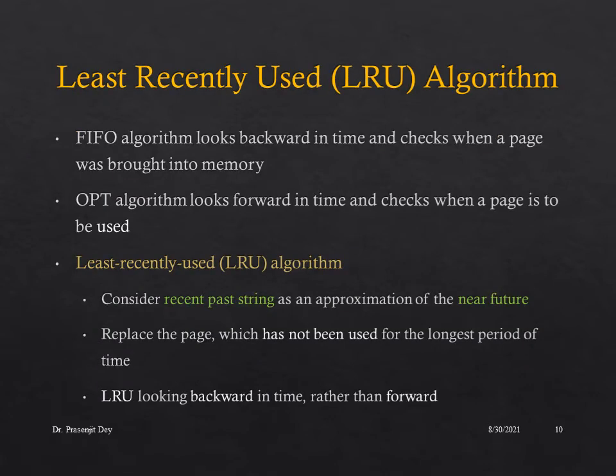Let us discuss the third page replacement algorithm, that is the least recently used algorithm. In case of the FIFO algorithm, it looks backward in time and checks when a page was brought into the memory. But in case of the optimal algorithm, it looks forward in time and checks when a page is to be used. Whereas in a third scenario, the least recently used algorithm, we consider the recent past string as an approximation of the